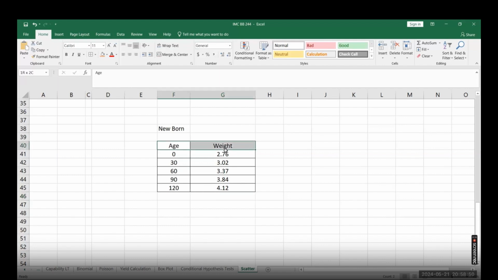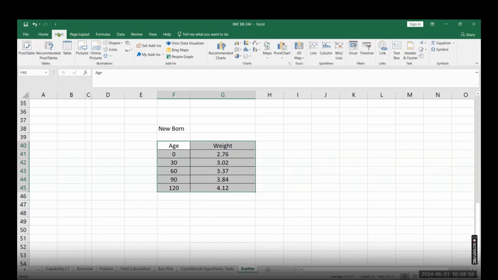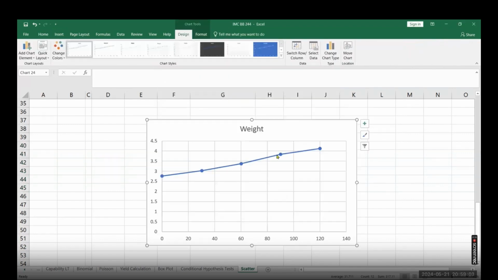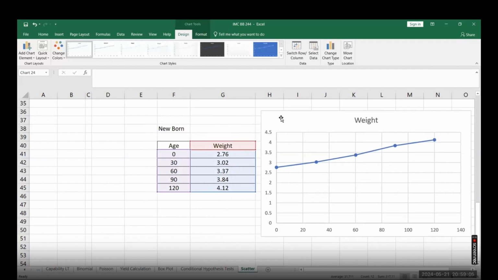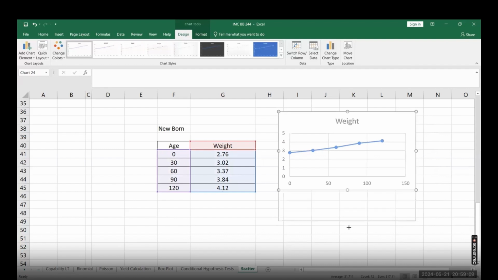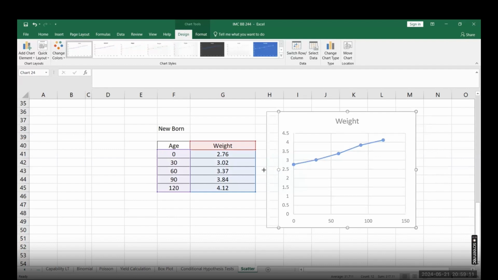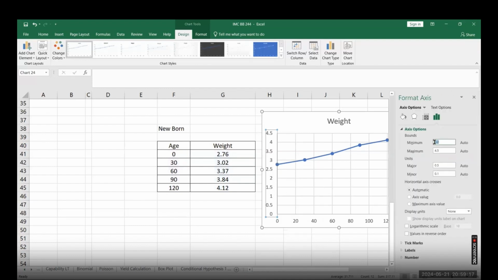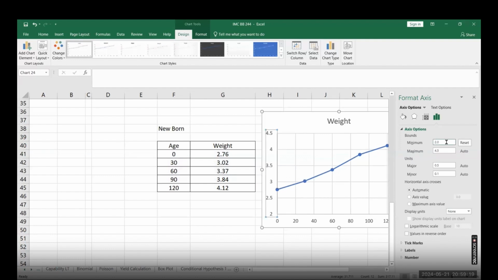I want to plot a scatter plot and visualize this relationship. So I'll go to Insert, Recommended Charts, and you can select any of these, like this line graph. So this is your scatter plot created in Excel. You can change the axis values. Let's say for the minimum value, I want to start from 2 so that I can visualize it clearly.